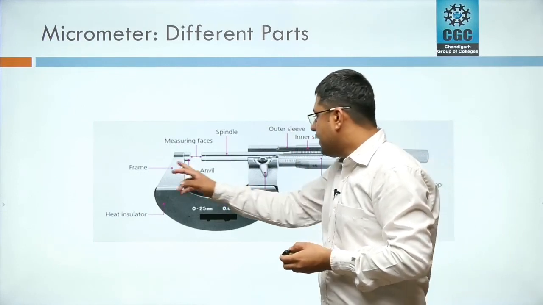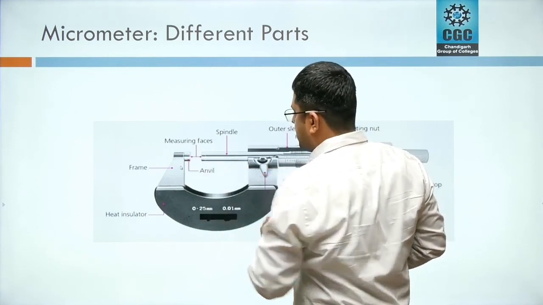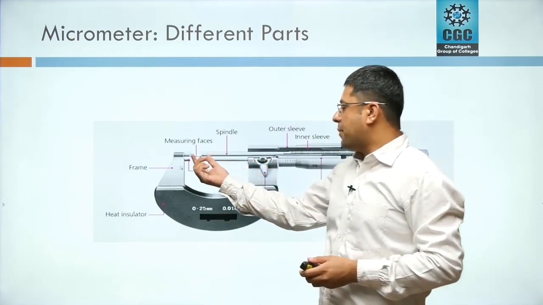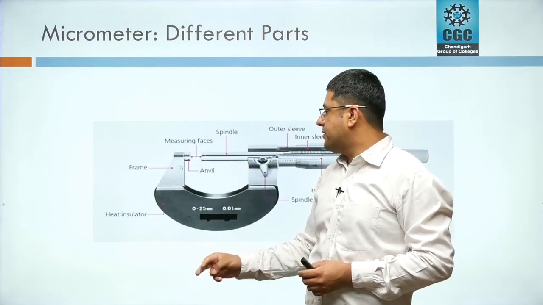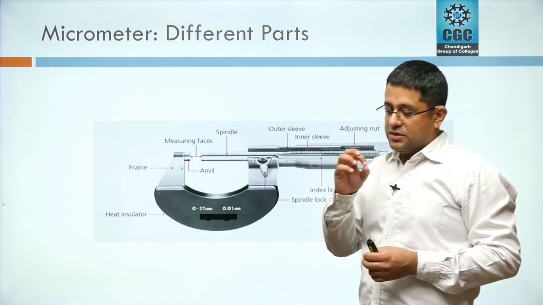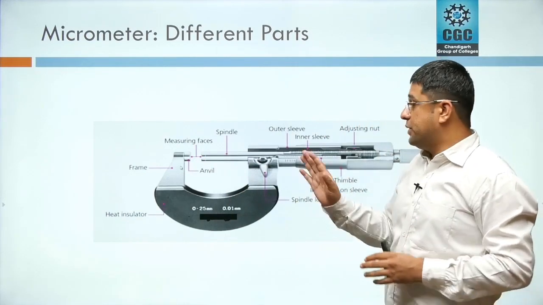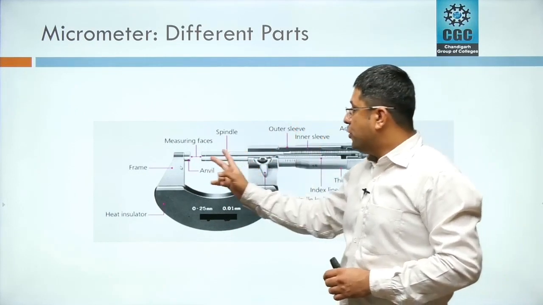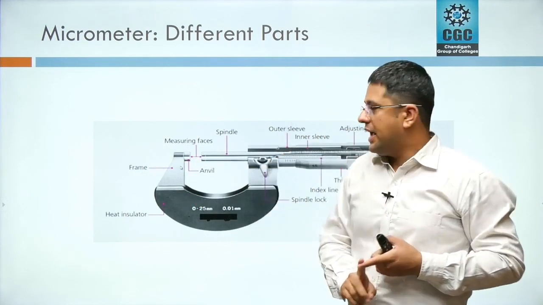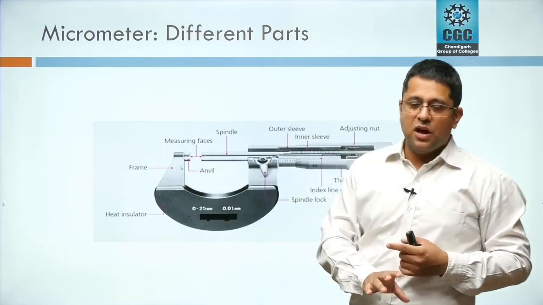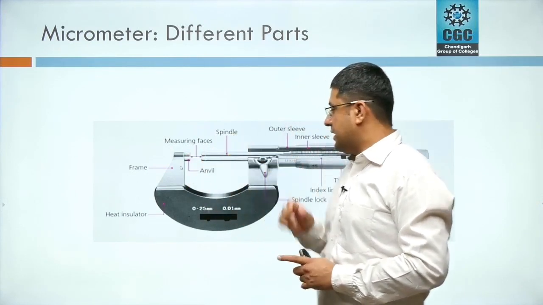So we have a frame here, we have a heat insulation here, and these are the measuring faces. Measuring faces are provided with carbide tips. This is very important. The flatness and the parallelism between these measuring faces or tips is very important. So they needs to be checked on time. इन दोनों की जो parallelism है वो 1 micron से हमेशा नीचे होनी चाहिए and the flatness is also in that range also. Parallelism and flatness between these two faces, measuring faces, and other things.